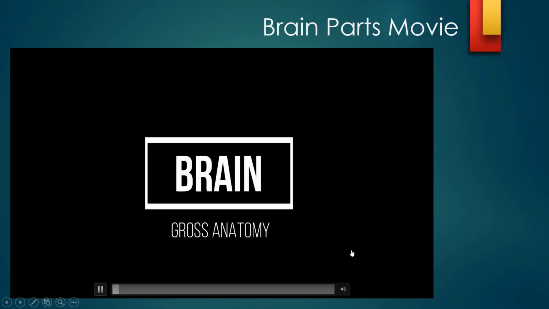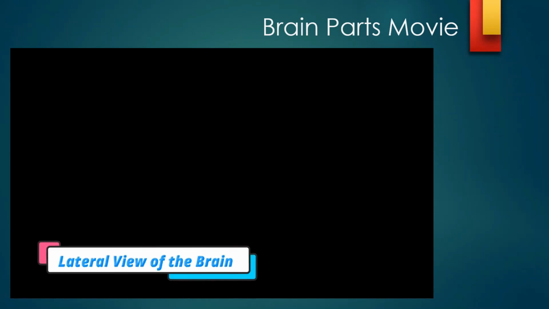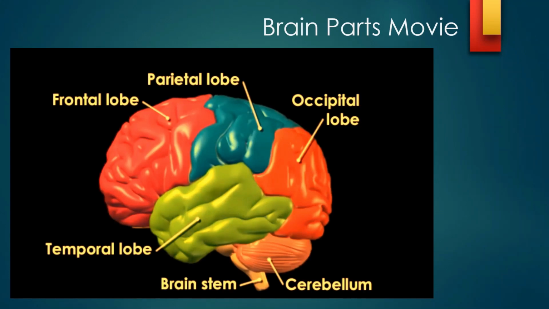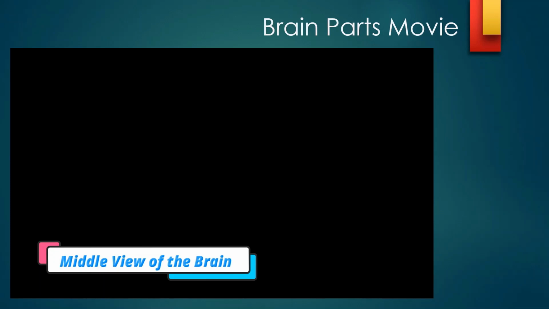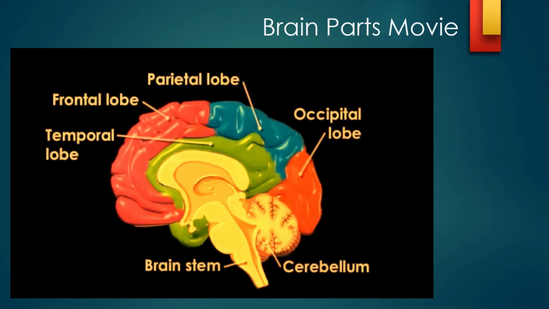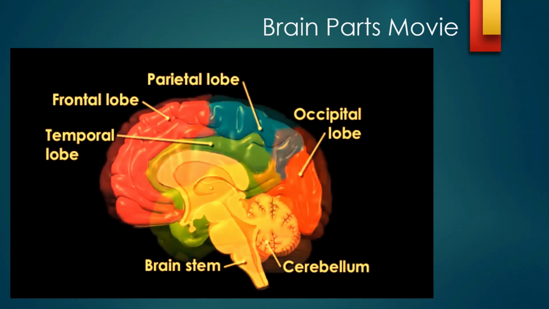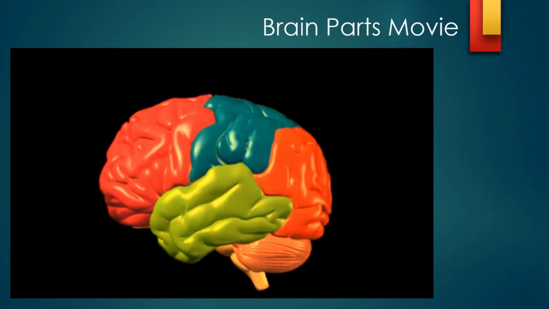So the brain, how it looks. By looking at it grossly, it is called anatomy. You look at the lateral view of the brain. The lateral view is the one which I had shown you. That is the frontal lobe, parietal lobe, occipital lobe, temporal lobe, brainstem, and cerebellum. Now, if you see the middle portion of the brain, you can see the parietal lobe, and then the occipital lobe, cerebellum, and various other parts.